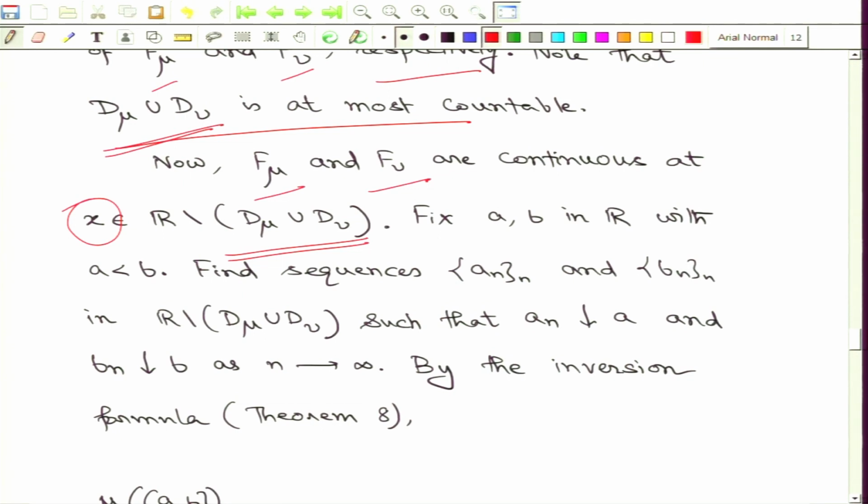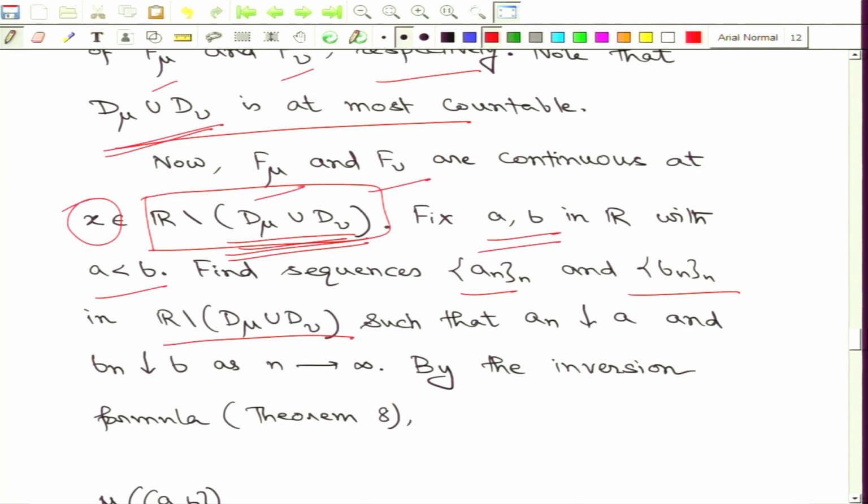Now, we fix any two real numbers a and b with a less than b. Since the union of the two sets D_mu and D_nu is at most countable, I can construct sequences a_n and b_n from the complement of this set such that a_n decreases to a and b_n decreases to b as n goes to infinity.